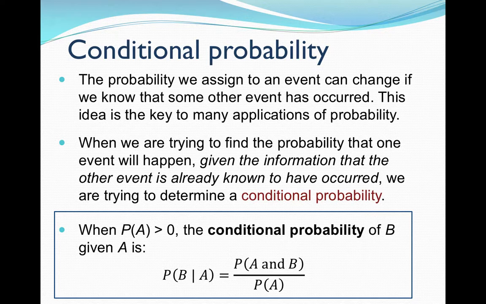That is equal to the probability of A and B, so the intersection of the two, divided by the probability of A. And I could write this as the probability of B given A is the probability of B and A. It doesn't matter if I say A and B or B and A, it's the same thing. But I'm dividing by the given. Remember that when you're doing your division.